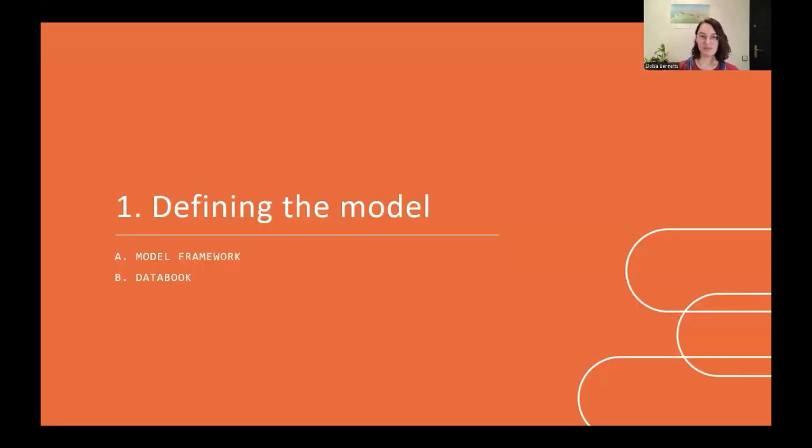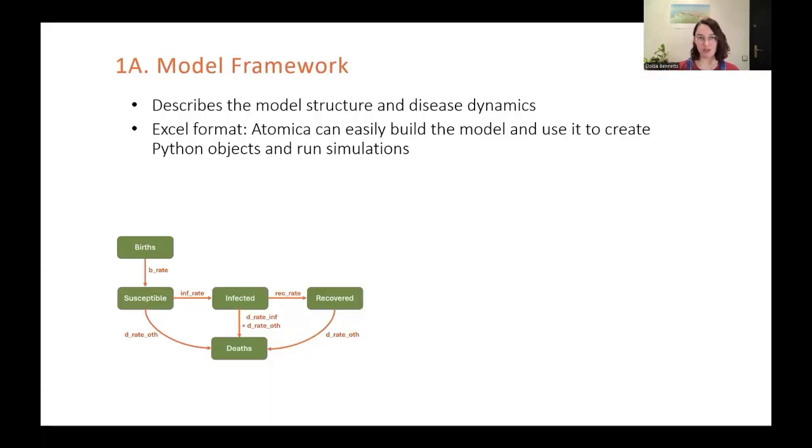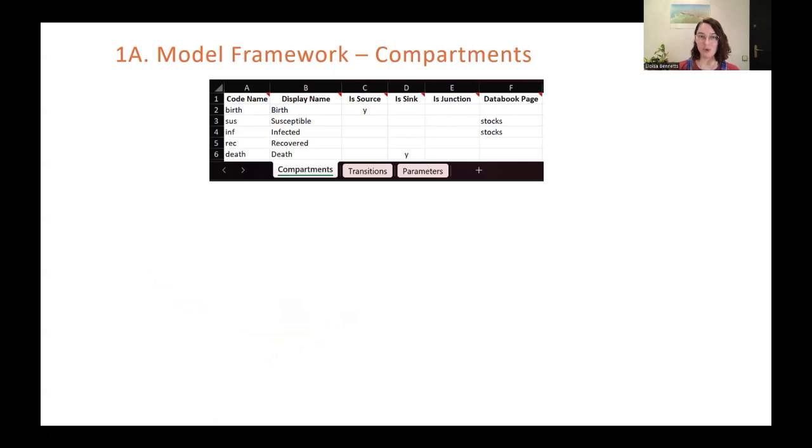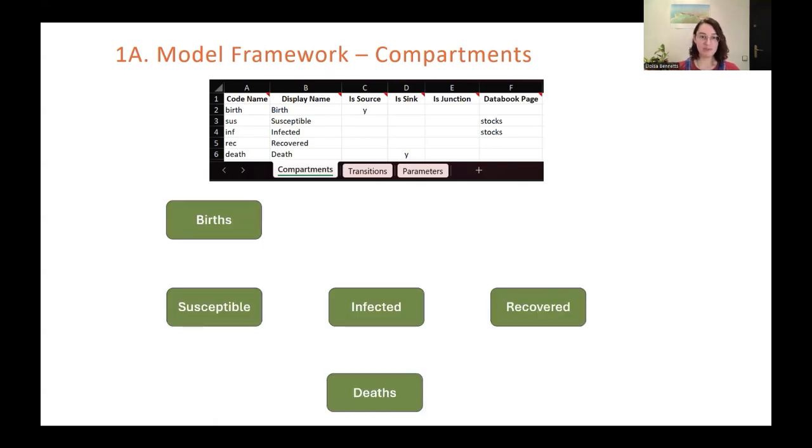So let's go through those steps. Firstly, we need to define the model, and the first part of that is making a model framework. This describes the model structure and disease dynamics. So we're taking that flowchart that we just saw and translating it into Excel format so that Atomica and Python can easily interpret it. The model framework has 3 pages: compartments, transitions, and parameters. The first one, the compartments sheet, simply contains all of the compartments that will be available in our model. So that's what it looks like so far.